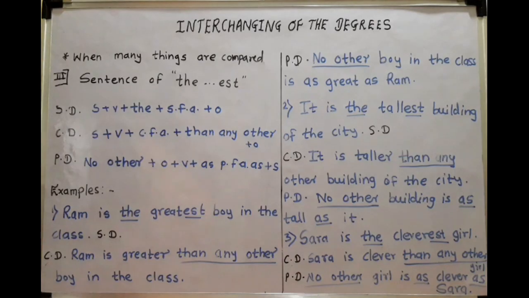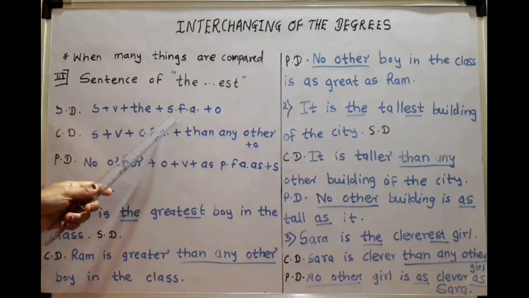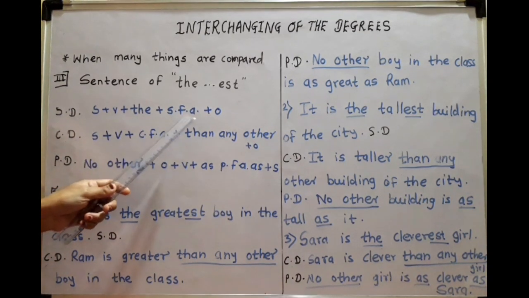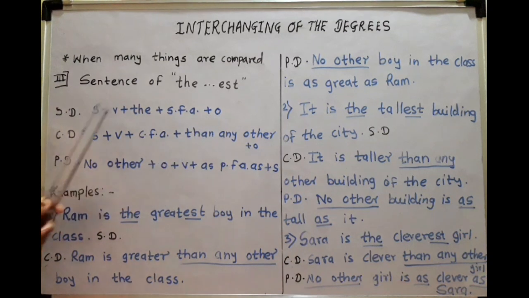Hello everyone, we are studying the lesson interchanging of the sentences. In that we have seen part 1, part 2. In this video we are going to see part 3, sentences of the EST. Superlative degree: subject plus verb plus the plus superlative form of adjective plus object.